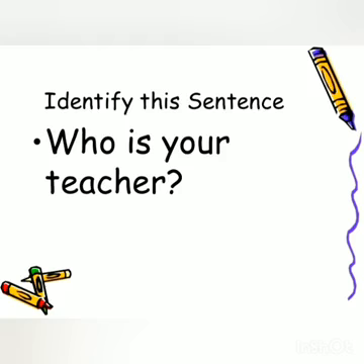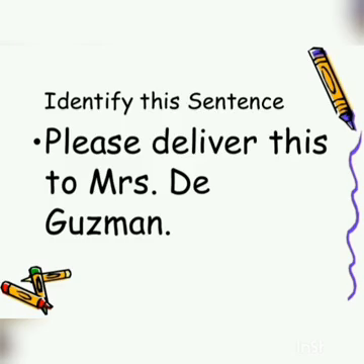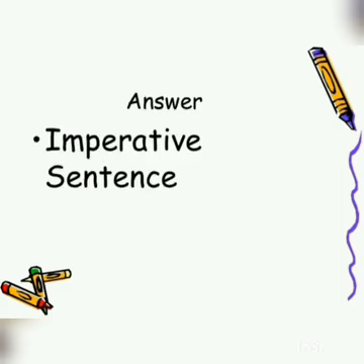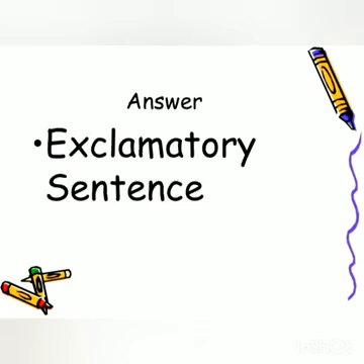Now next, identify this sentence also. Who is your teacher? This is an interrogative sentence. Next, identify this sentence also. Please deliver this to Mr. D. Guzman. The answer is imperative sentence. Identify this sentence. We won the prize! And the answer is exclamatory sentence.